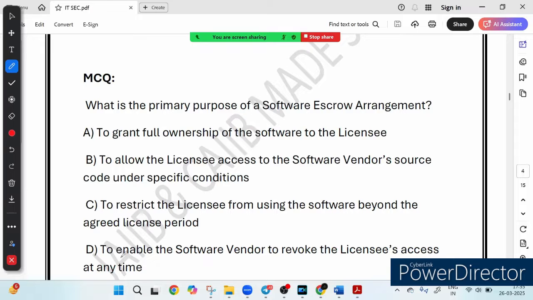So what do you think the correct answer is? Let's go through the first option. It says to grant full ownership of the software to the licensee. This is incorrect. Why is this incorrect? Because in a software escrow arrangement, the licensee does not get the full ownership of the software. The vendor still has the right. The licensee does not have the right, right?